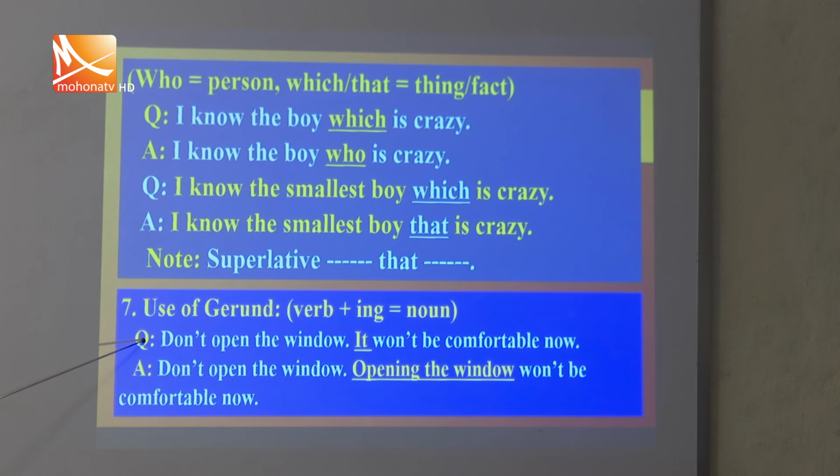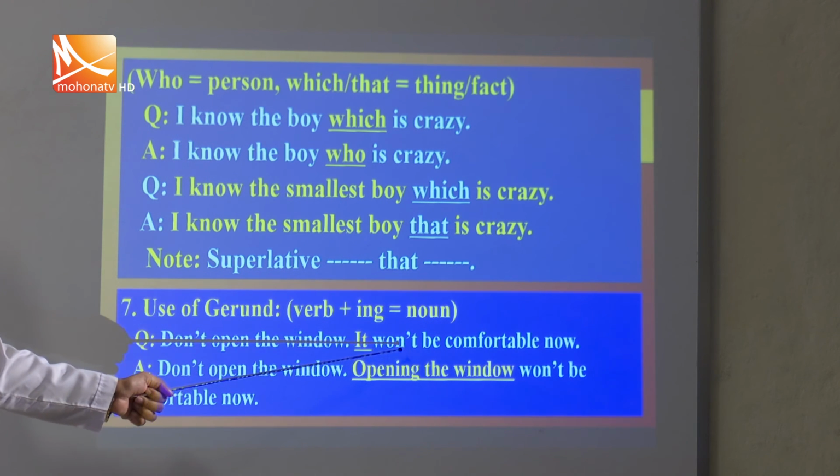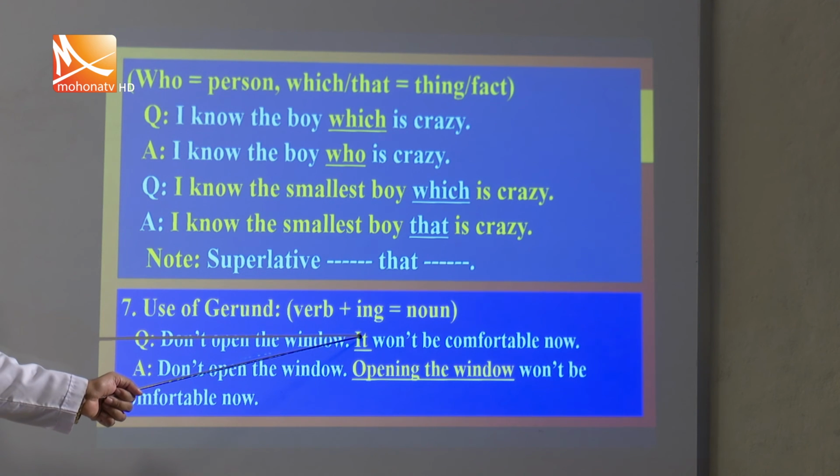So, for question example: don't open the window, it won't be comfortable now. So, what cannot be comfortable? Window? No. Open the window, yes, activities. So, it won't be comfortable now, it means that any activity cannot be comfortable.